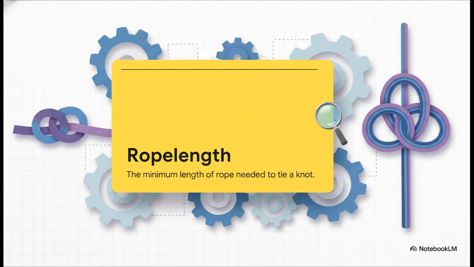Okay, so to understand how abstract math suddenly becomes a physical object, we really need to define our fundamental building blocks, what the source calls Gnosis primitives. And we're going to start right here, with this concept of rope length. In physical terms, it is exactly what it sounds like. It's the absolute minimum length of rope you need to tie a specific knot. A simple loop, well, that requires very little rope, but a complex, heavily tangled trefoil requires a lot more. So try to think of this length as the bare minimum computational resource required to solve a problem.